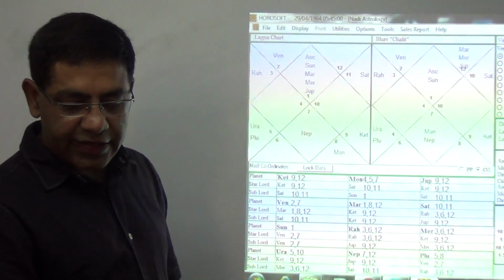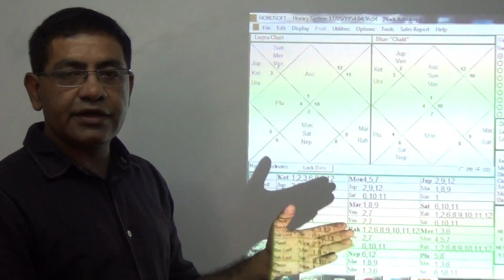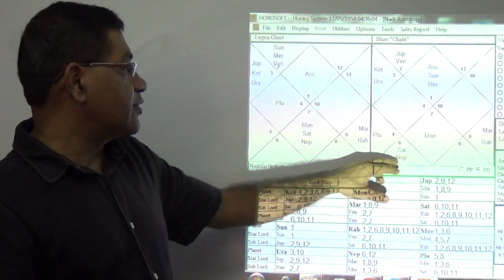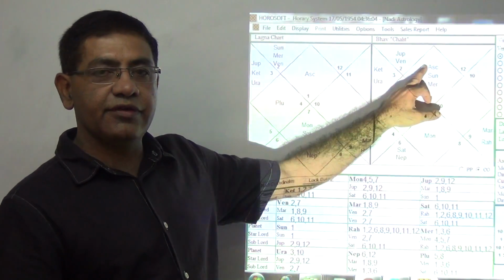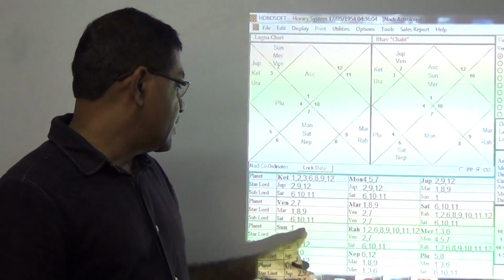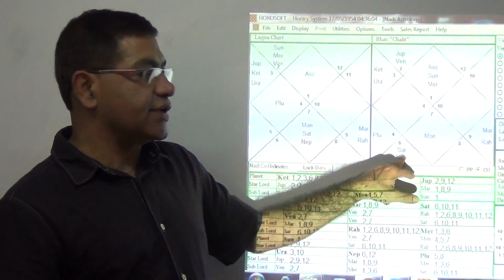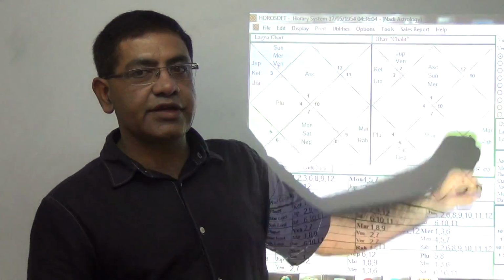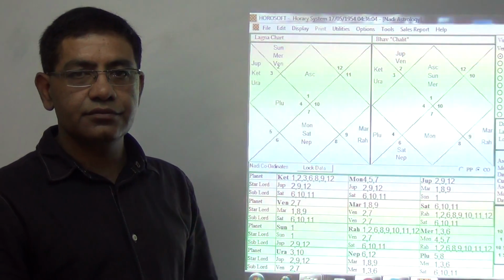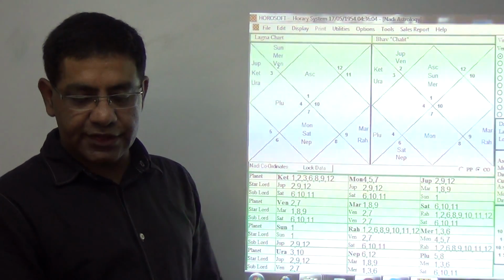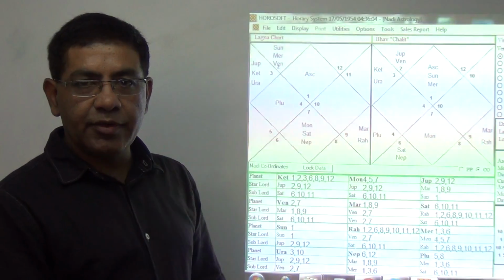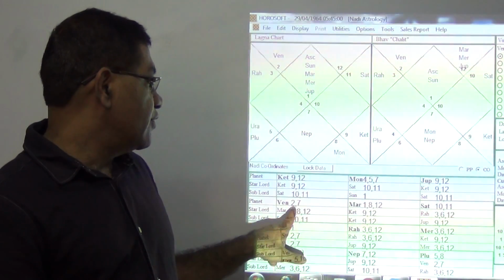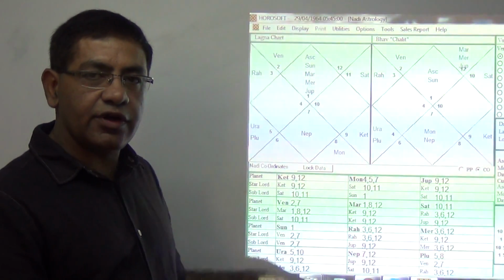And in the second example, you find that the placement of Mars and Saturn has changed. Mars has gone to the 9th house, so Mars will give the result of 1, 8 and 9. And Saturn will give the result of 6, 10 and 11, because Saturn is placed in the 6th and is the lord of the 10th and 11th house. Now what will be the difference in the results? Coming back to the first example, Venus will give the result of 2, 7, 1, 8, 12 and 10, 11.